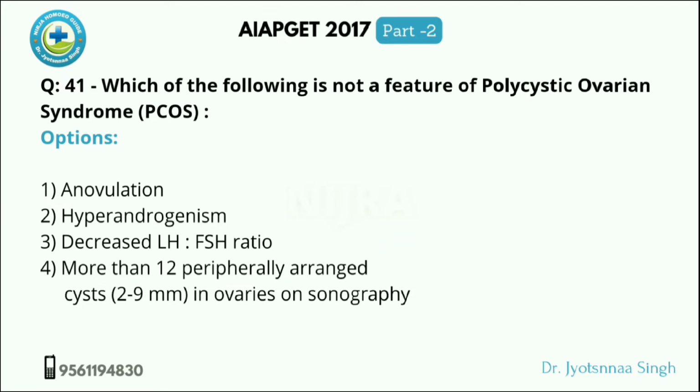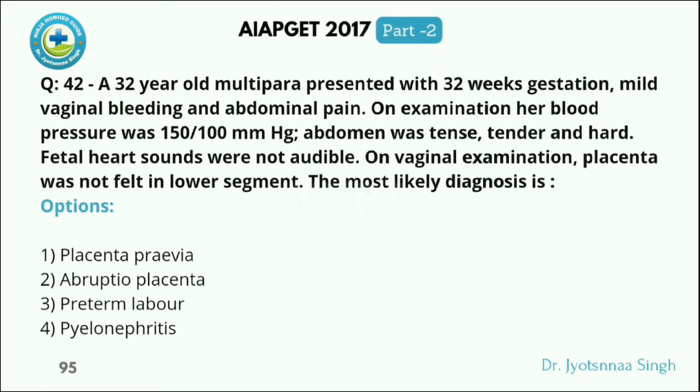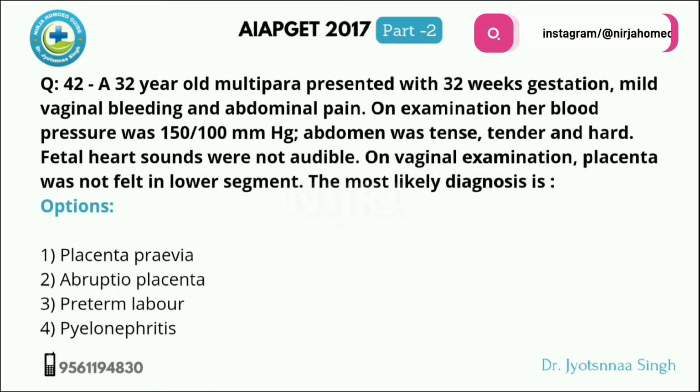Next, a 32-year-old multipara presents with 32 weeks gestation, mild vaginal bleeding and abdominal pain. On examination, her blood pressure was 150/100 mmHg, abdomen was tense, tender and hard. Fetal heart sounds are not audible. On examination, placenta was not felt in lower segment. The most likely diagnosis is.